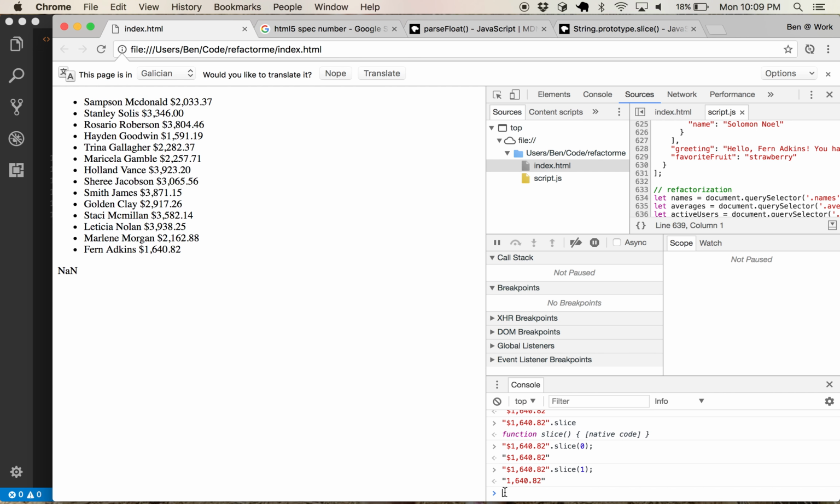Let's parse float. Let's just drop that right in there. That is not the answer I anticipated. 1. All right. Parse float 1640.82. Okay, behaves as intended. I bet it's this comma. Yep. All right.